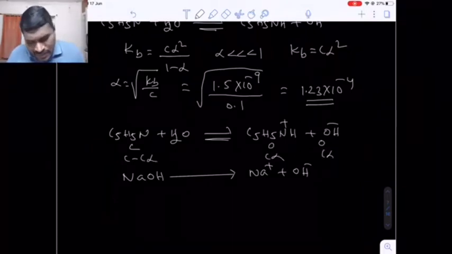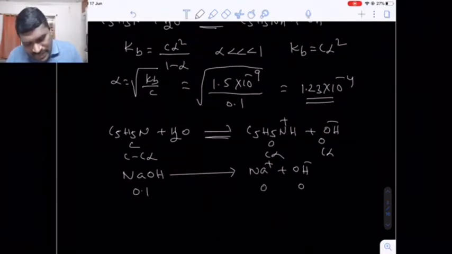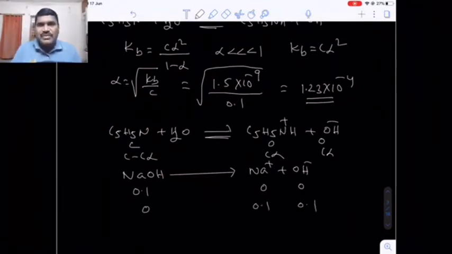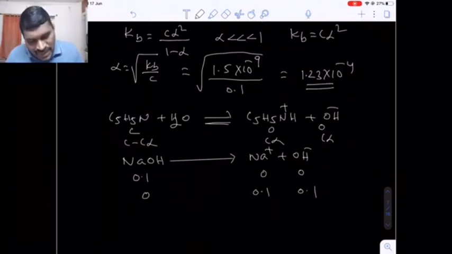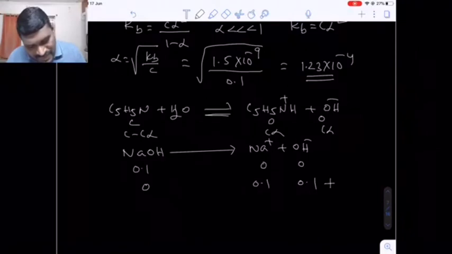Okay. Now what is the concentration of NaOH given to you? 0.1 molar. So here initially 0. After complete dissociation, what happens? 0.1 moles Na plus, 0.1 moles OH minus produced. Now here in both the cases, the OH minus concentration is common. So that's why I am using 0.1 plus, let's suppose, 0.1 plus C into alpha. Are you getting my point?